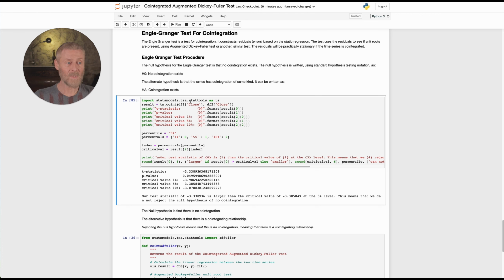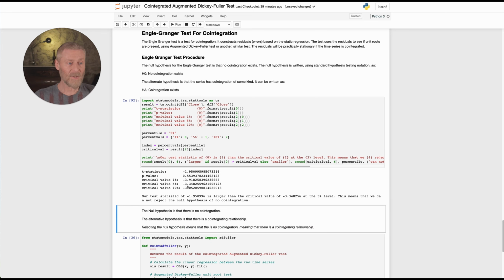I'm using statsmodels, which is a math library from inside Python, and I'm running this right here. What we're actually going to look at is the 5 percentile. You can also look at the 1 percentile, which is a much more stringent test, and there's also the 10 percentile, which is a less stringent test. But we're looking at the 5 percentile because that's commonly the one being used for p-value. You can do a p-value of 1% as well, but you're going to have a more stringent test because the probability has to be lower than 1%, right, for this to happen.